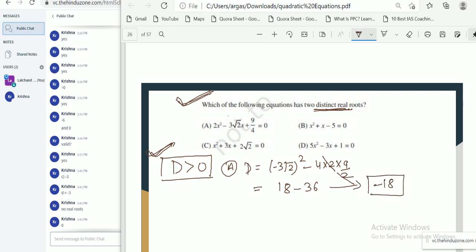D value is minus 18. Okay. So for first equation, what nature of root is? No real root. For the first equation, option A, the nature of root is no real root.